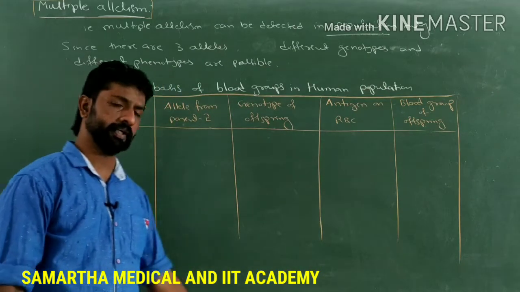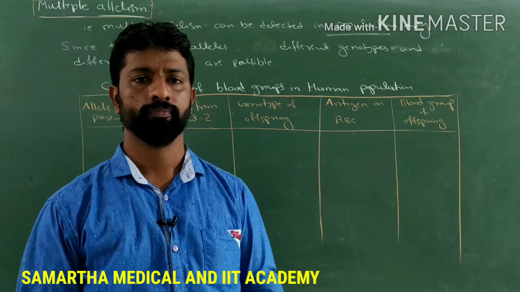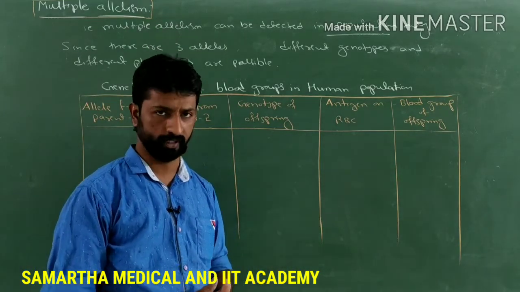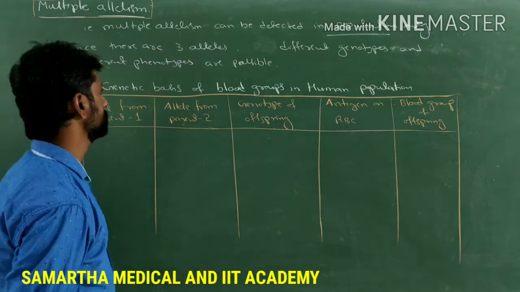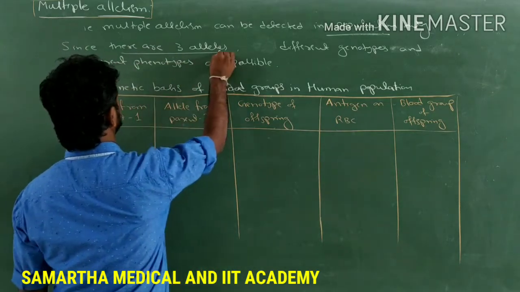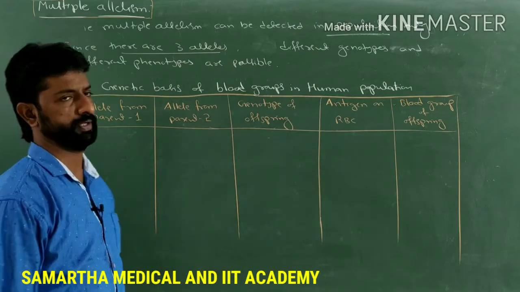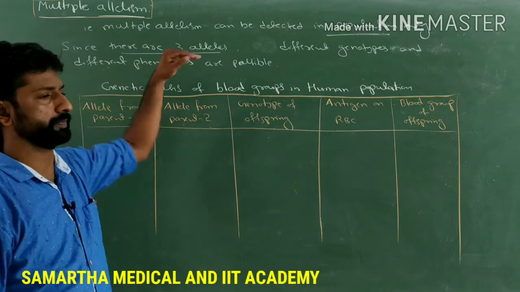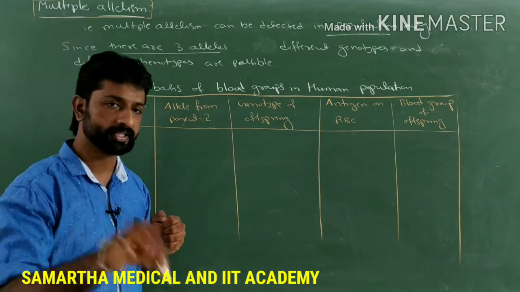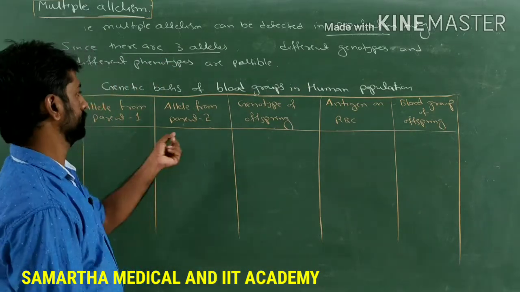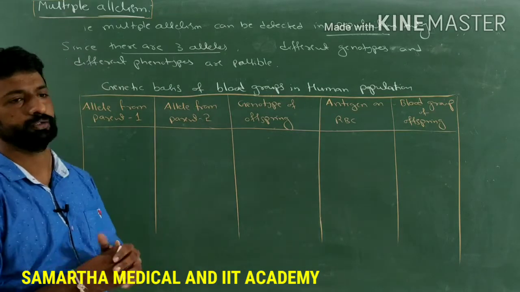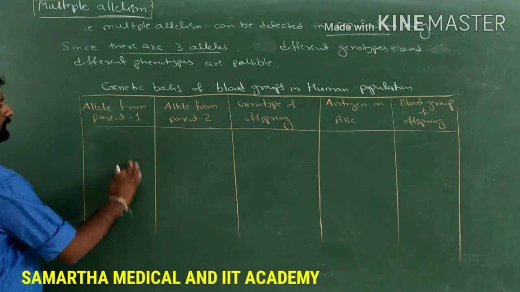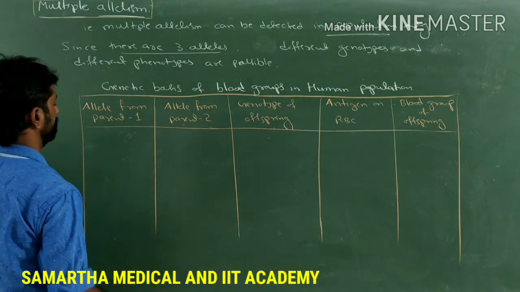So when 3 different alleles are present for a particular gene, how many genotypes and how many phenotypes can be formed from 3 different alleles for a gene? Since there are 3 alleles present for one gene, how many different genotypes and how many different phenotypes are possible? Let's understand that with the genetic basis of blood groups in human beings. Say for example, allele from the parent 1 and then the allele from the parent 2.